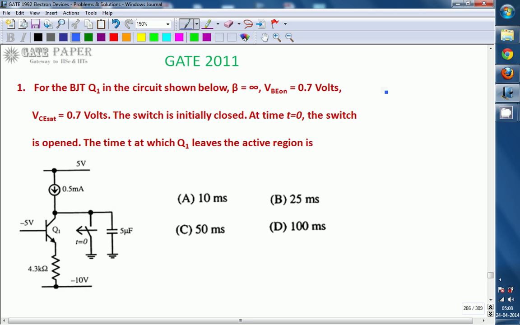0.7 volts. The switch is initially closed. At time t equal to 0, the switch is opened. The time t at which Q1 leaves the active region is: A, 10 milliseconds; B, 25 milliseconds; C, 50 milliseconds; D, 100 milliseconds. The right option for this question is C.